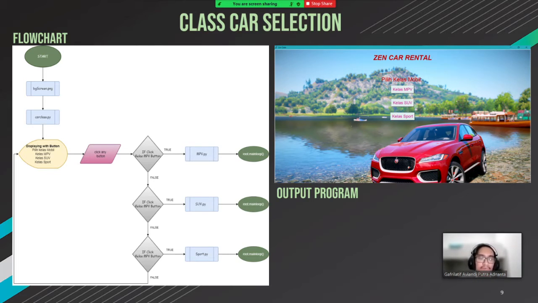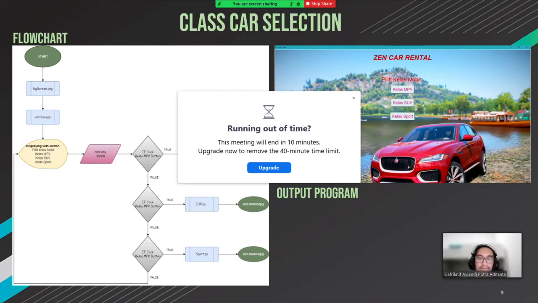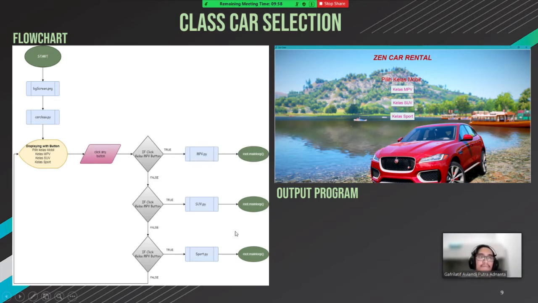If you click the MPV button, then we will call in the MPV.py. If we click the SUV button, it will call in SUV.py, and if we click sport button, then it will call in sport.py, and it will tell us to keep doing that until we click the button.